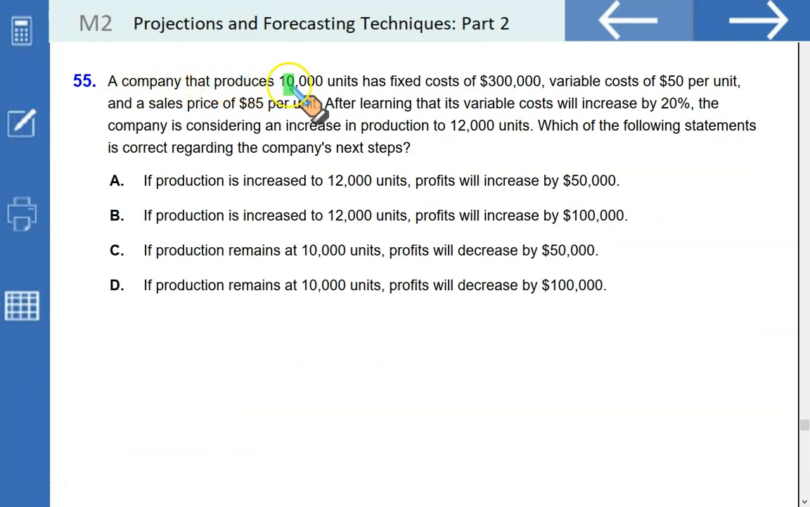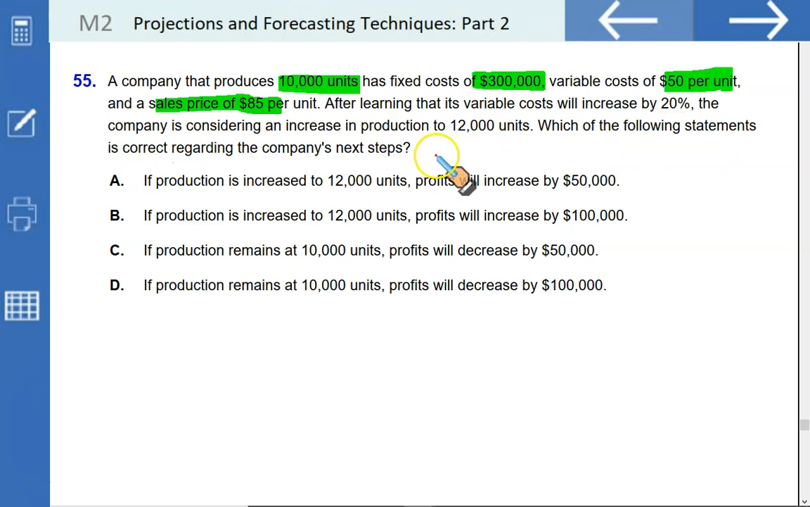A company that produces 10,000 units has a fixed cost of $300,000, variable cost of $50 per unit, and a sales price of $85 per unit. So you can see here we have got the unit contribution margin, which is going to be 35, but I think there's some more information. After learning that its variable cost will increase by 20%, the company is considering an increase in production to 12,000 units from 10,000. Which of the following statements is correct regarding the company's next step?